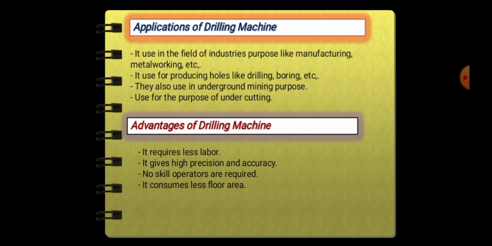Applications of the drilling machine. It is used in the field of industries for purposes like manufacturing, metalworking, and etc. It's also used for producing holes like drilling and boring. They also use it in underground mining purposes. Used for the purpose of undercutting.